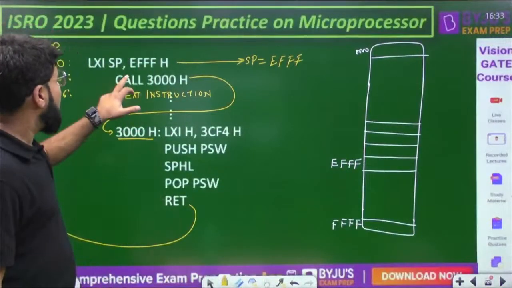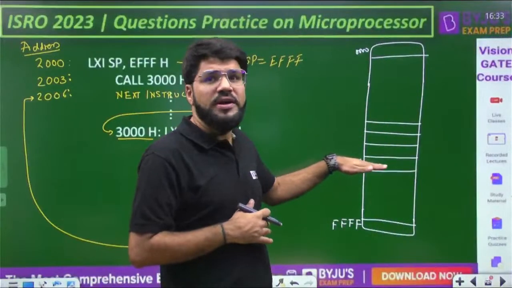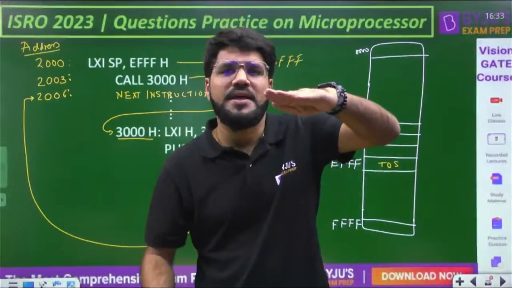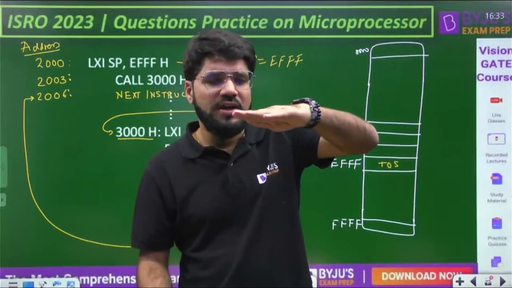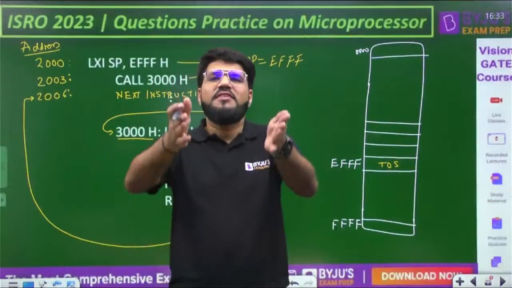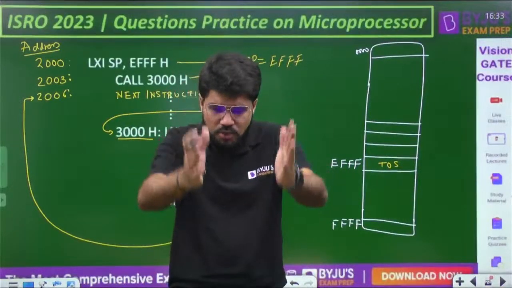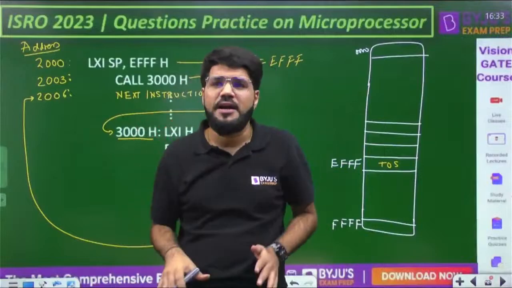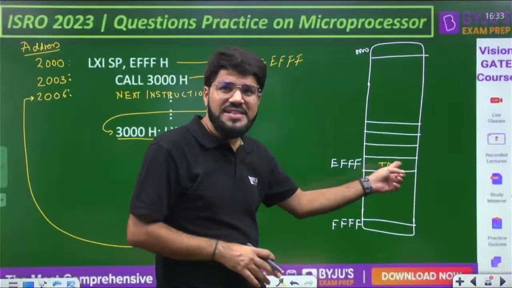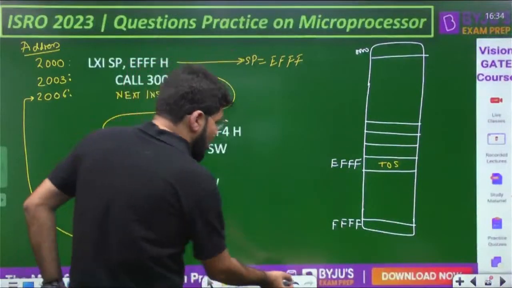Now as soon as the call instruction is encountered, one more point. Wherever the stack pointer is pointing is assumed to be the top of stack. It is assumed that some data is there at the top of stack, and whatever data comes next should be above it. Stack is arranged like a pile of books. If you already have a pile of books, where will you store the next book? Above the current book. Although this is the first initialized stack pointer address, this will go blank because I'm assuming some data is there, but in the future cycle there will definitely be some data on the top of the stack.